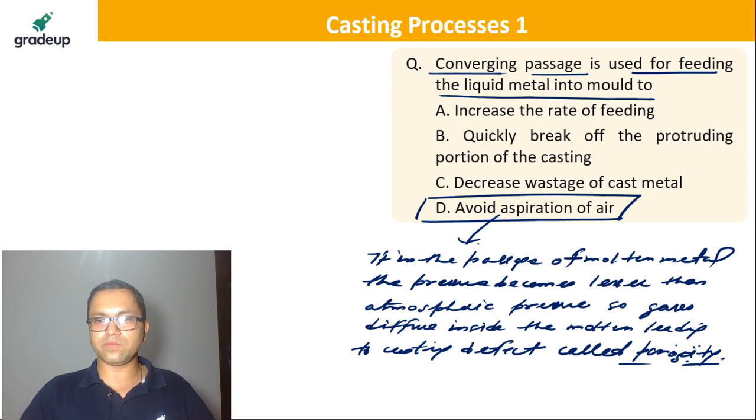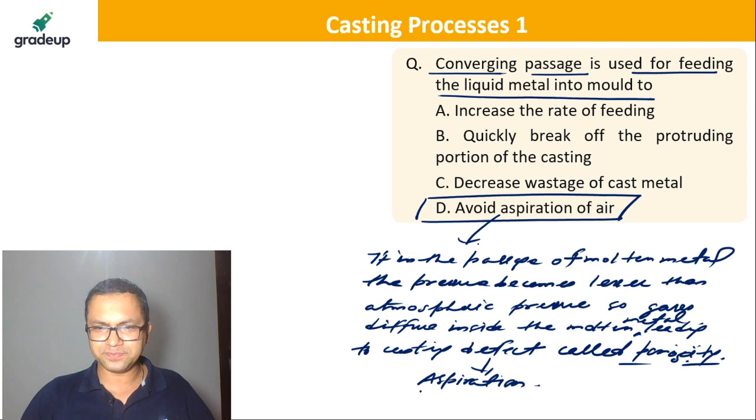It is the passage of molten metal. If in the passage of molten metal the pressure becomes lesser than atmospheric pressure, so gases diffuse inside the molten metal, leading to a casting defect called porosity. That's called aspiration. And believe me, we don't want this, because we don't want any defect. We want healthy castings.